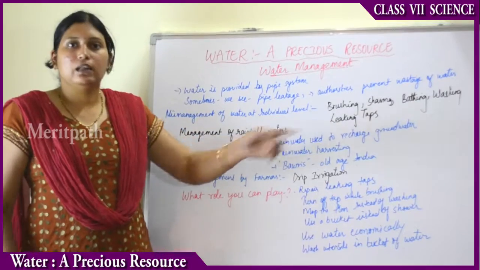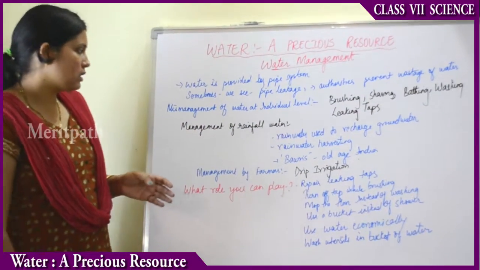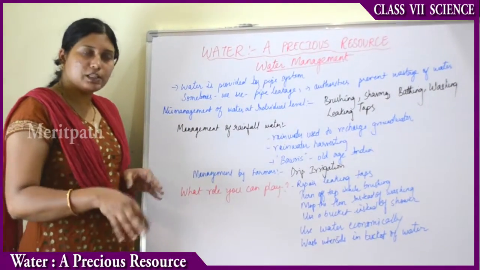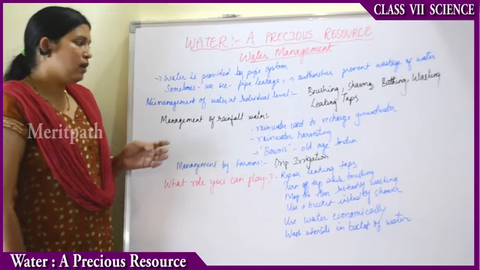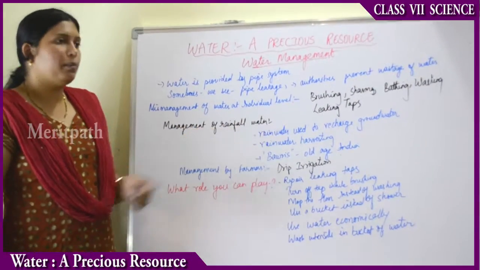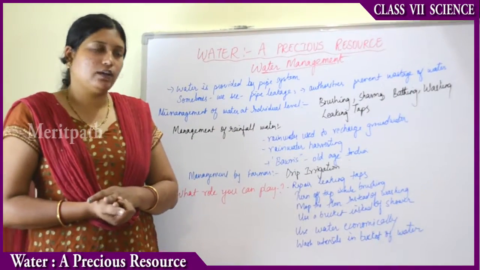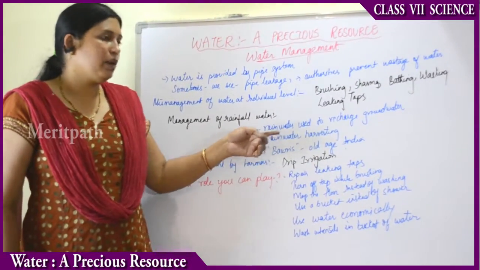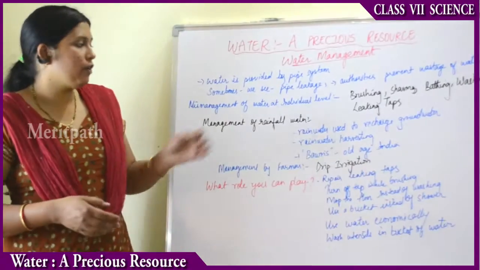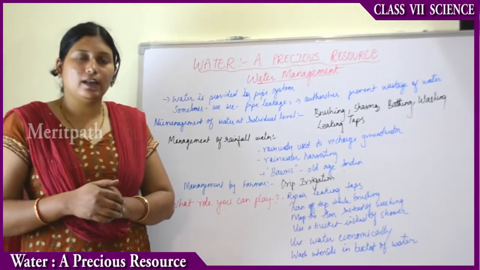Then if the taps are leaking, then lots of amount of water will be wasted. So that is how you mismanage the water at an individual level. Then how the rainfall water can be managed. So the rainfall water is main source for recharging the groundwater, right? So the rainfall water can be managed by the process of rainwater harvesting or water harvesting.